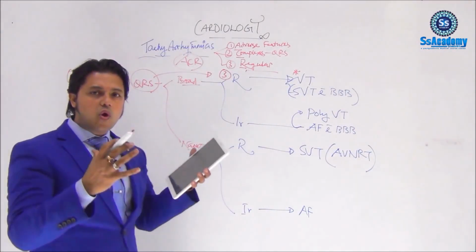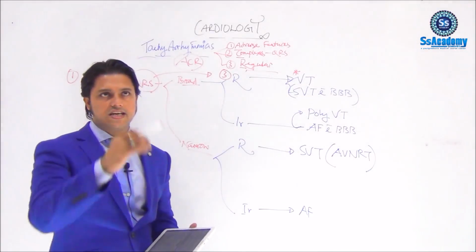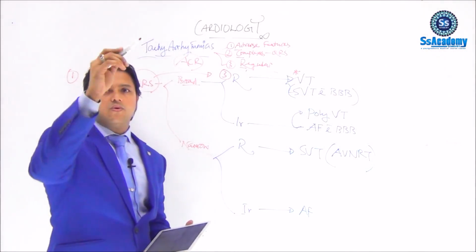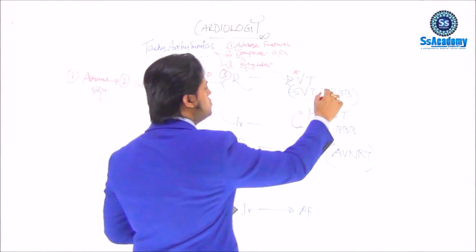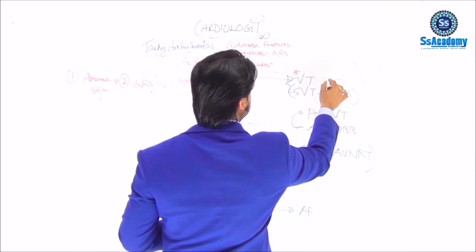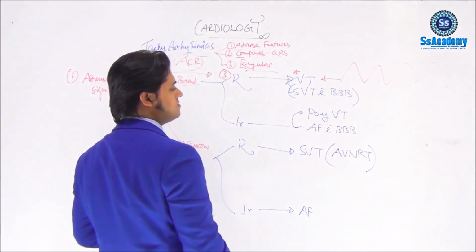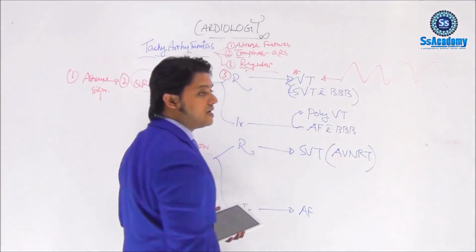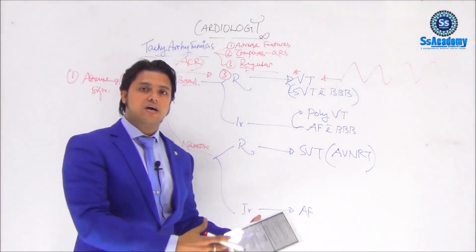So for broad complex tachycardia, where the QRS is broad, you should assume this is VT until otherwise proved. It may be SVT with bundle branch block if proved earlier.